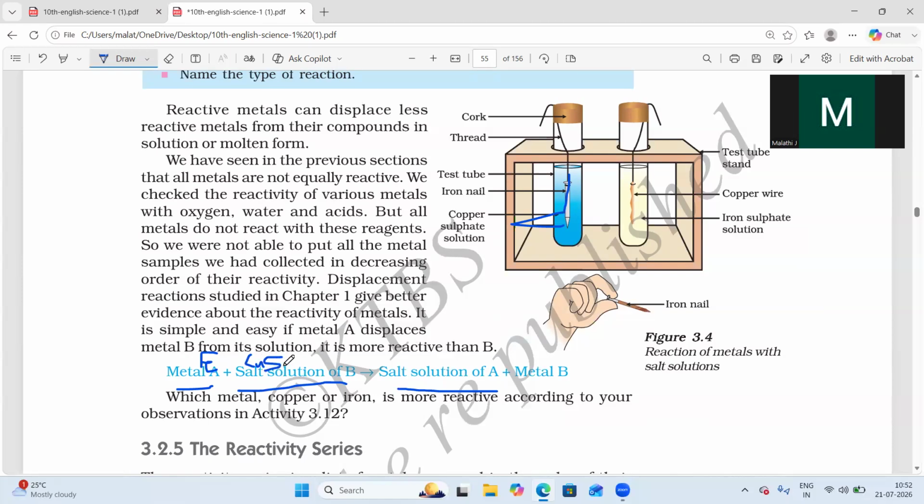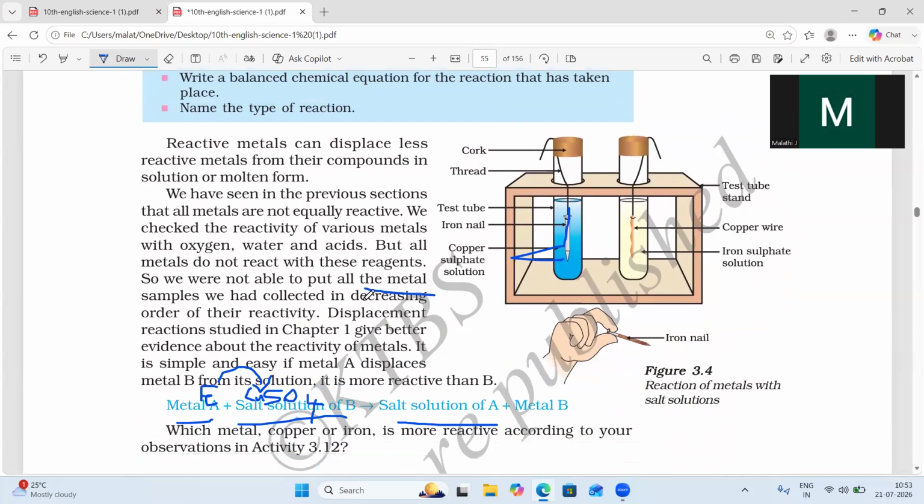When we take a copper sulfate solution, we dip an iron nail in that copper sulfate solution. This iron is more reactive than copper, so it will displace copper, and you will get iron sulfate solution and the copper will separate out. So when a metal reacts with a salt solution, you will get a metal and the respective salt solution. That is a displacement reaction.